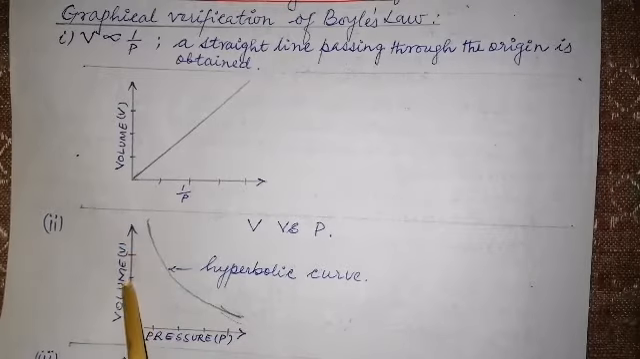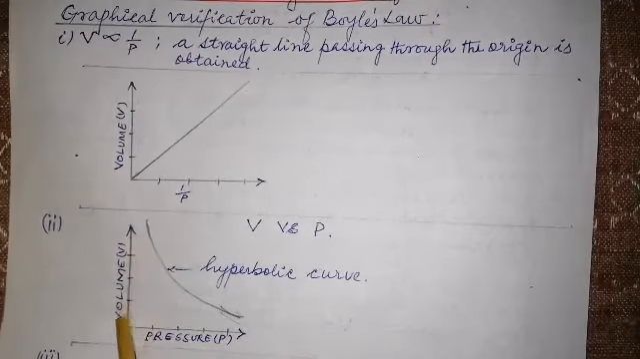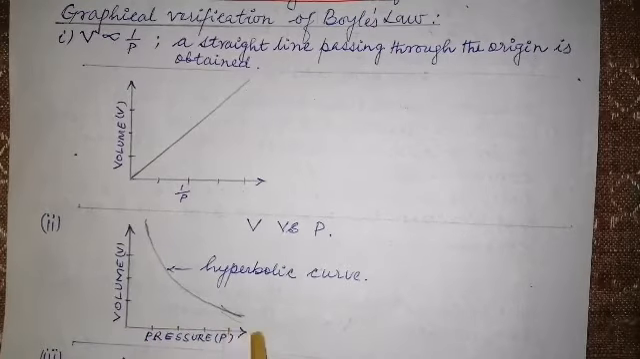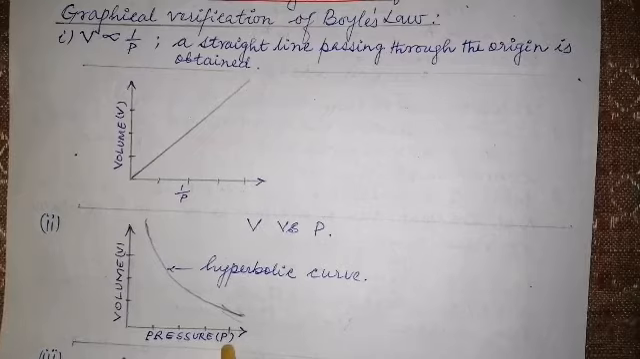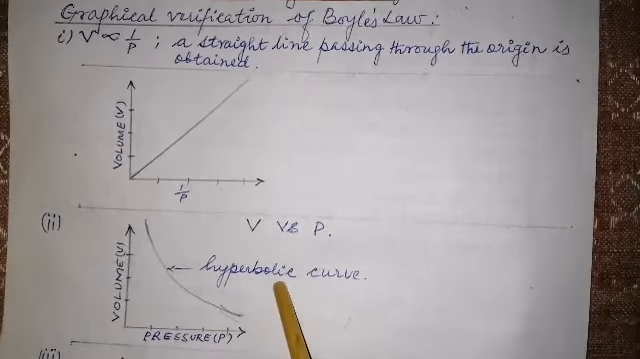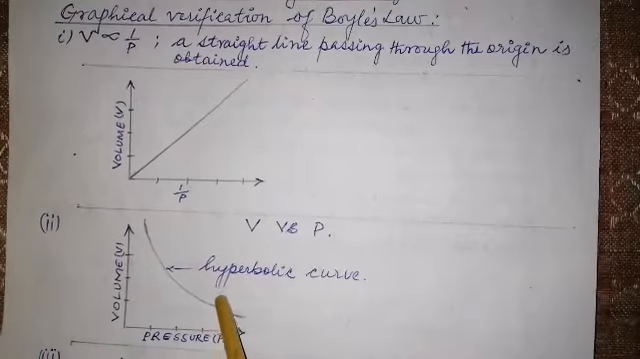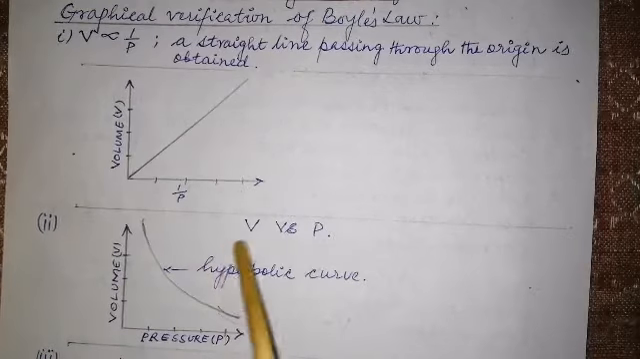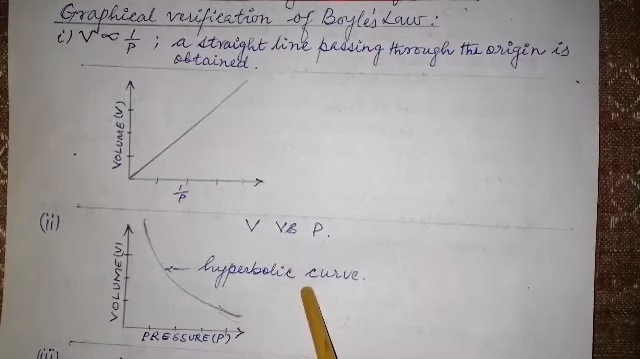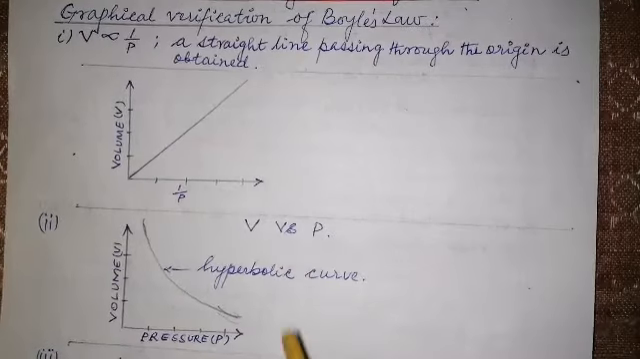Now the second one is volume versus pressure, right? So this axis is the volume axis. This axis, the horizontal axis, is the pressure axis. What kind of graph do you obtain? A hyperbolic curve. So remember, when you are plotting a graph, volume versus pressure, then you get a hyperbolic curve. Is that clear?